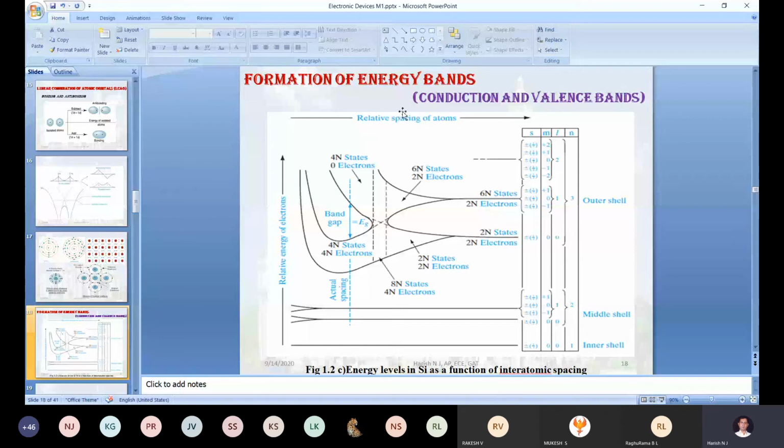Here also I have taken silicon as an example. For explaining this particular diagram, obviously it will take more than 20 to 30 minutes. So hence I will stop my explanation here for today's class.